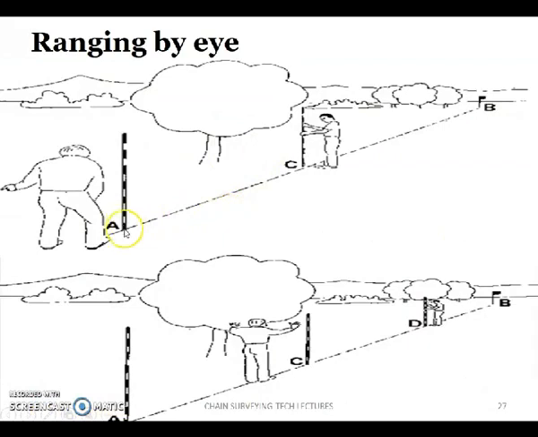Here you can see A, B are the two main stations and C is one subsidiary station, such that C is to be in line with A and B. So in order to bring the point C, or the station C, in line with the line AB, we have to do the ranging.